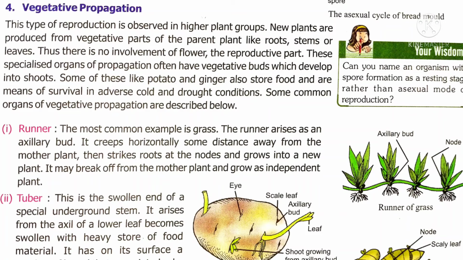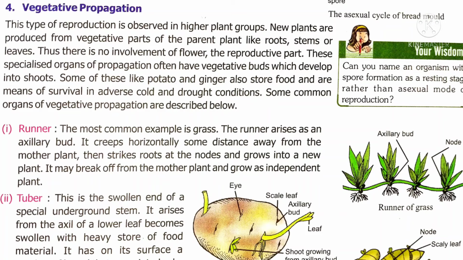Some plants grow from roots of the parent plant, some grow from the stem, some new plants grow from leaves of the parent plant. Thus, there is no involvement of flower as a reproductive part. Here, only a part of the plant is responsible for the production of a baby plant by the asexual mode of reproduction. The first method involved in vegetative propagation is runner.